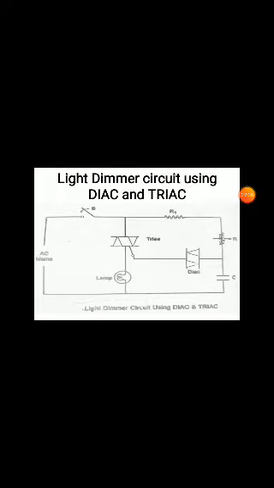The diode will be moved into the on state. Whenever the diode is in the on state, current flows from the switch to R1, to the variable resistance R, to the diode, to the gate terminal of the triac. Now the triac moves into the conduction state. When a sufficient amount of gate current is applied to the circuit, it automatically moves into the conduction state.